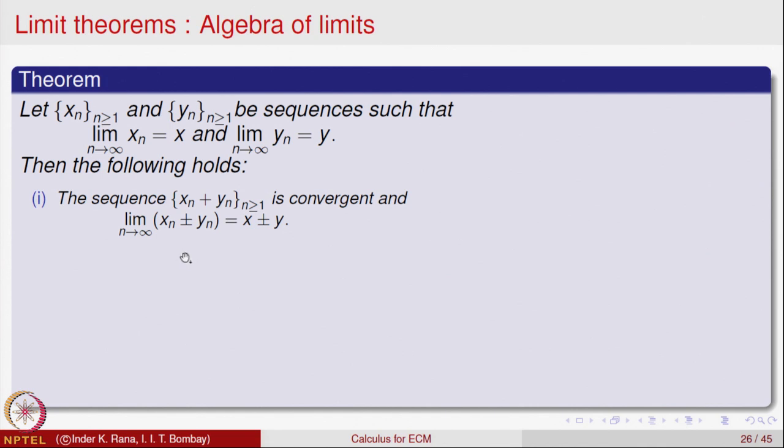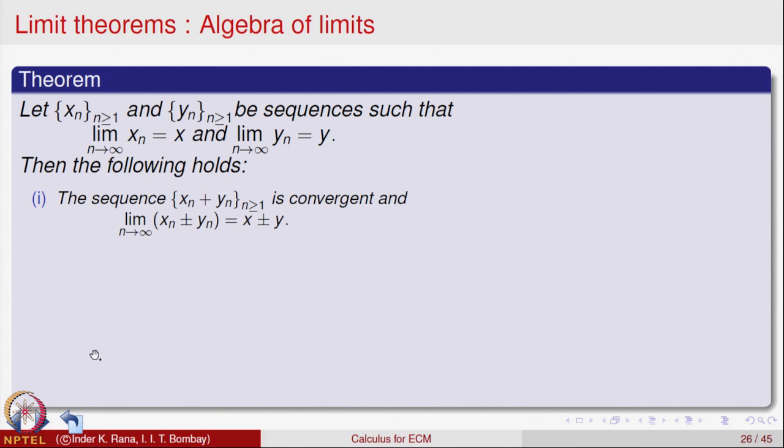Similarly, you can have the difference of the two sequences, x n minus y n. The limit of x n minus y n is the limit of x n minus the limit of y n. Intuitively, you can keep it as: the limit of the sum of sequences is equal to the sum of the limits of the corresponding sequences, and similarly for the difference.